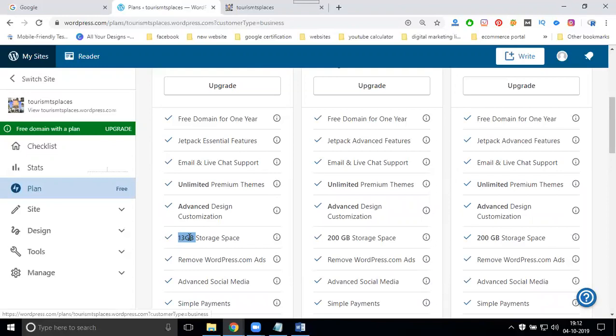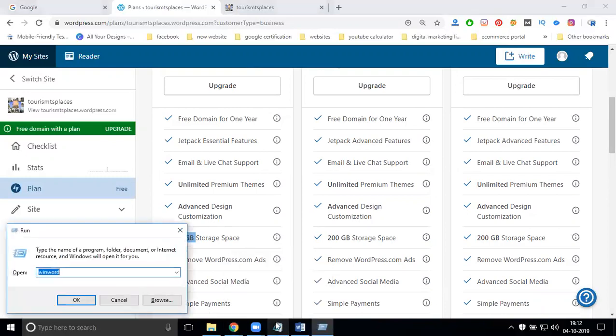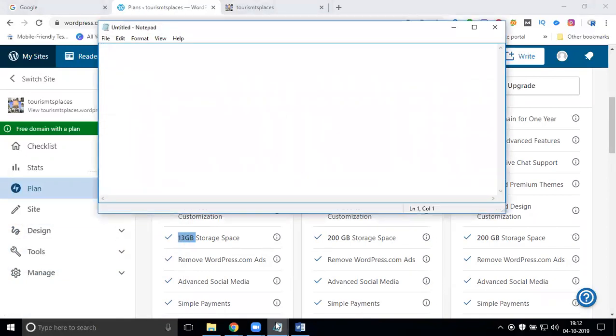In the Plan, you can move from free to premium. Simple steps you can write. So, clear.